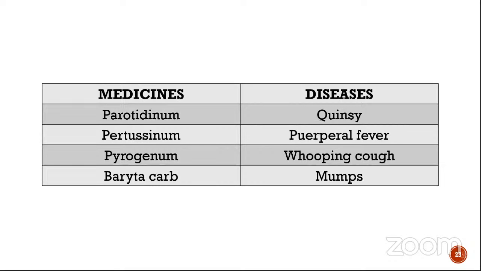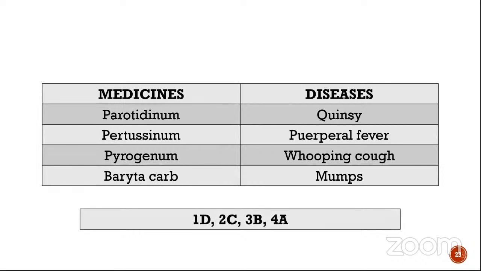Pertussinum. So let's go to the causative bacteria for whooping cough. Okay, which is pertussinum. Then the answer of pertussinum will go to whooping cough. Then pyrogenum. Pyrogenum, you know, it's more of a septic and a puerperal drug. So it will go to puerperal fever. And baryta carb, we all know it's very, very particularly given for tonsils and quinsy. So it will go to quinsy. Baryta carb will go to option 1. So that's the answer. 1D, 2C, 3B, and 4A. Okay.